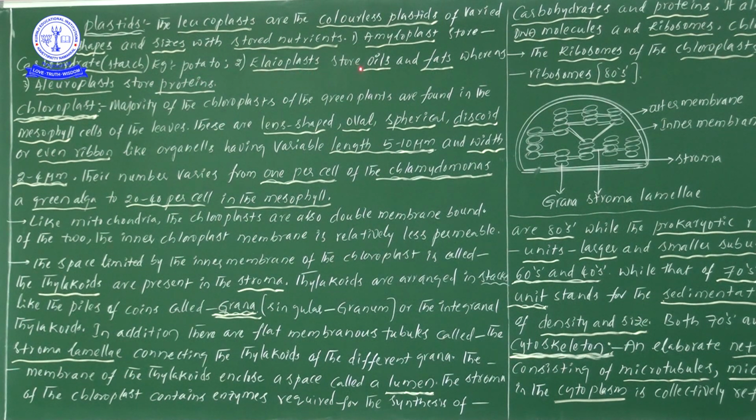Next one, eleoplast stores oils and fats, whereas aleuroplast stores proteins. One more time: amyloplast stores carbohydrates or starch, best example potato. Eleoplast stores oils and fats, whereas the third one, aleuroplast, stores proteins.